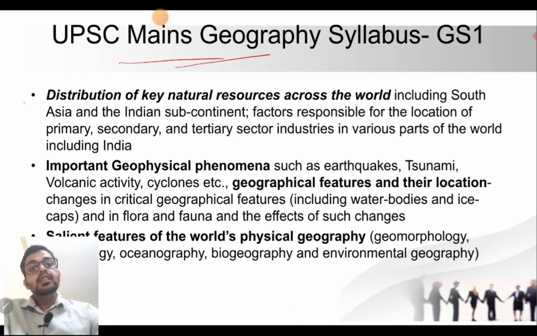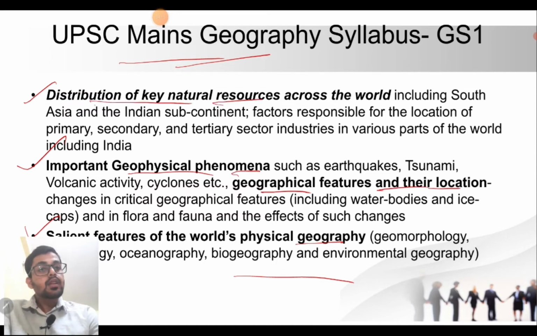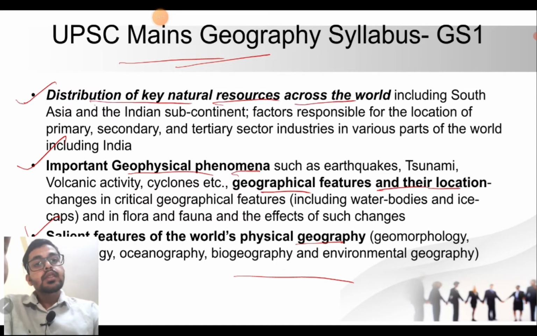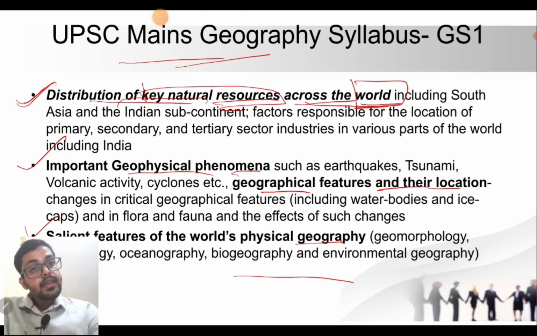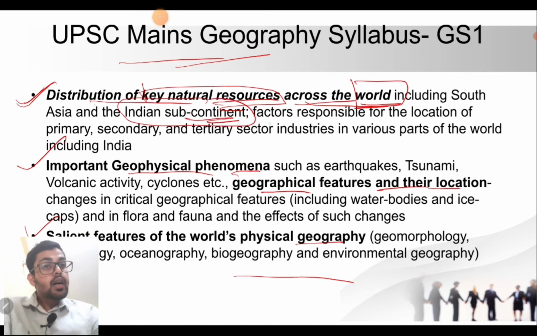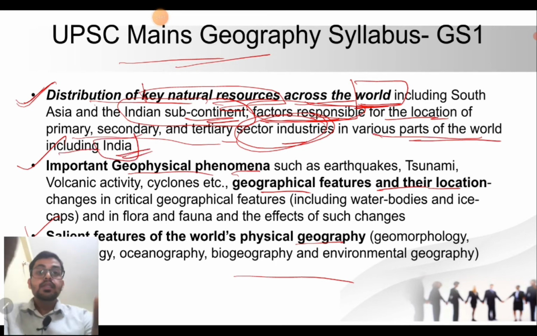In the main syllabus, these are the three statements or three lines that the UPSC has mentioned in its gazette notification. We have to study the distribution of key natural resources across the world, including the Indian context, and also the factors responsible for the location of various sectoral industries in different parts of the world, including India.